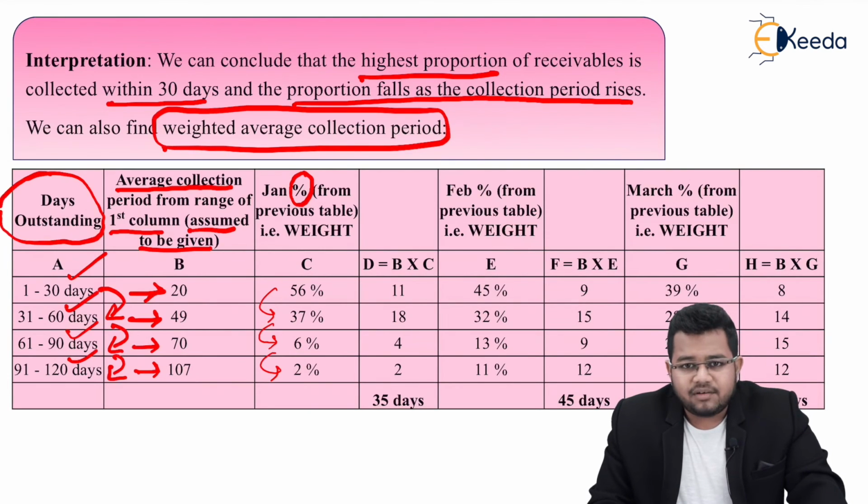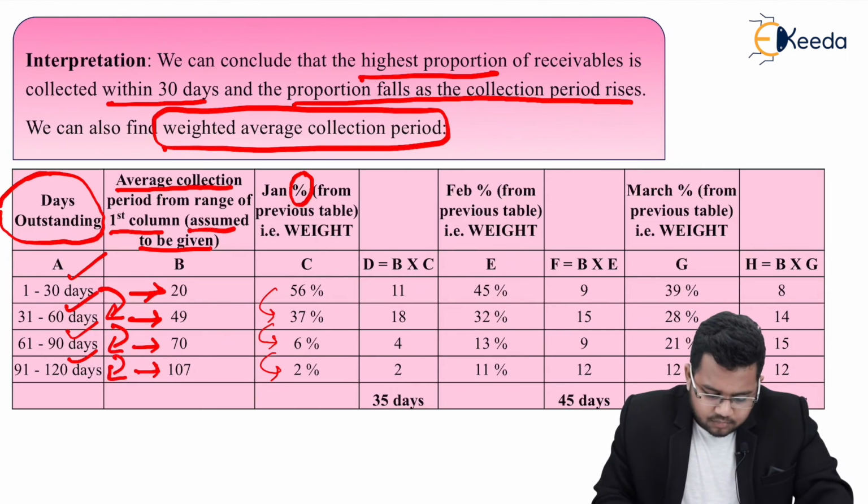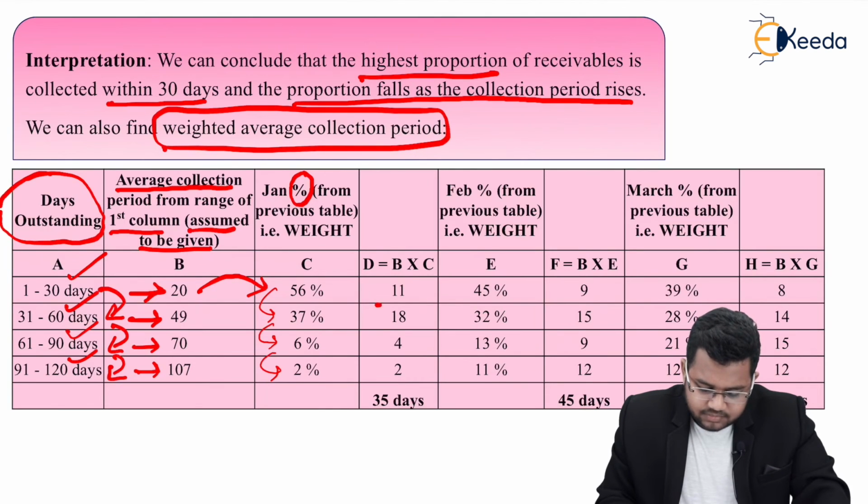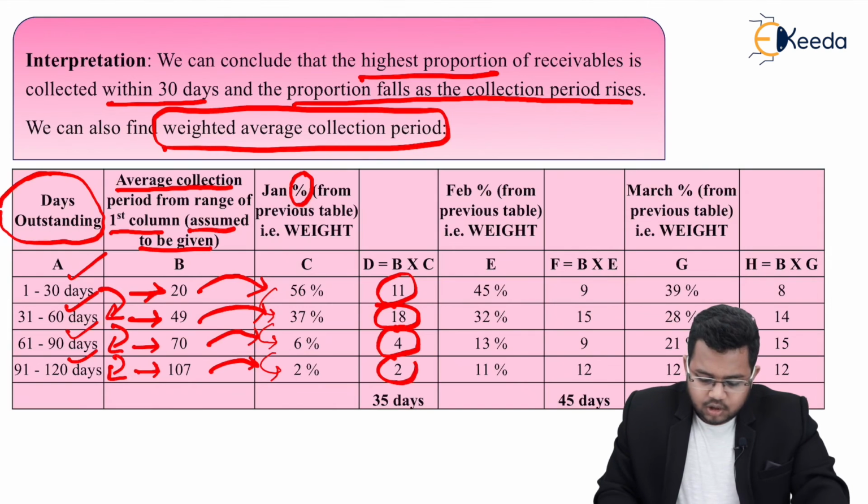Now weighted average के लिए I need to multiply weight with some number. So here what I'll do is 20 into 56% will give me 11. 49 into 37% will give me 18. 70 into 6% will give me 4. I have rounded it off, and 107 into 2% will give me 2. Total of these 35 days is my answer.